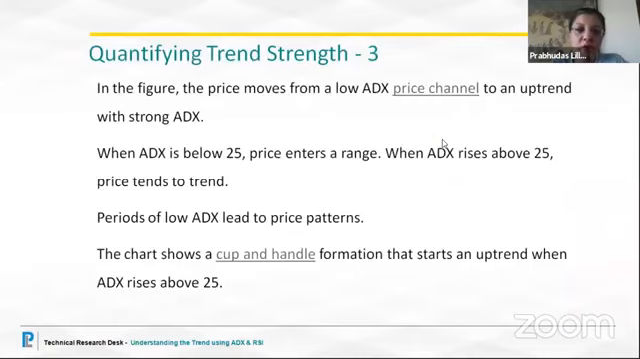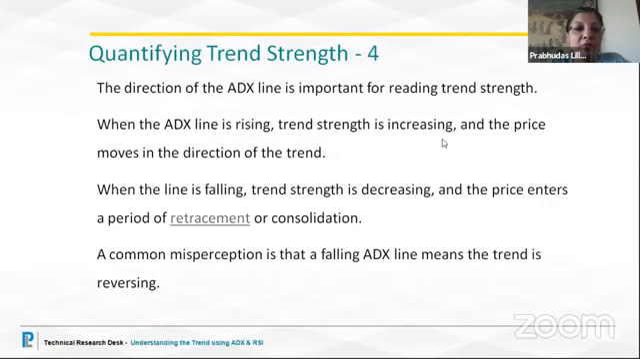Now, talking back about this explanation, we saw that the ADX was below 25. When it rose above 25, we were getting into a trend, and periods of low ADX led to price patterns. And we saw that this was a formation of a cup and handle. And when ADX rose above 25, we saw what happened. The direction of the ADX line is important for reading the strength. When the ADX line is rising, the trend strength is increasing and the price moves in the direction of the trend. So mind you, with the ADX, we are also following the PDI or the MDI. So that is what is giving us the direction of the trend.